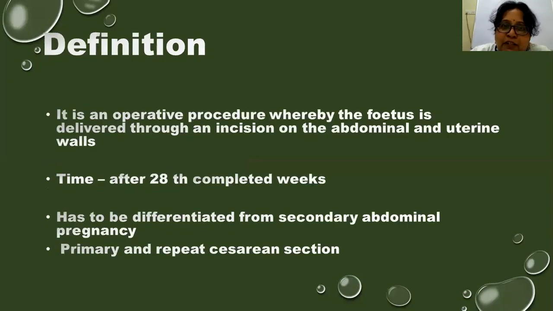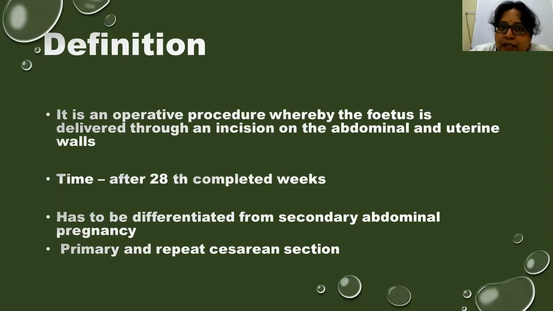So what is the definition of cesarean section? Cesarean section is an operative procedure where the fetus is delivered through an incision on the abdominal wall and the uterine wall. When it is delivered abdominally, then it is called cesarean section. And cesarean section has to be differentiated from secondary abdominal pregnancy. What is secondary abdominal pregnancy?